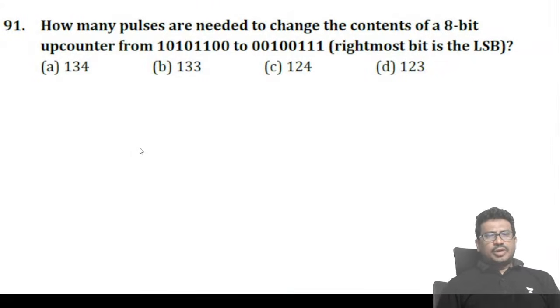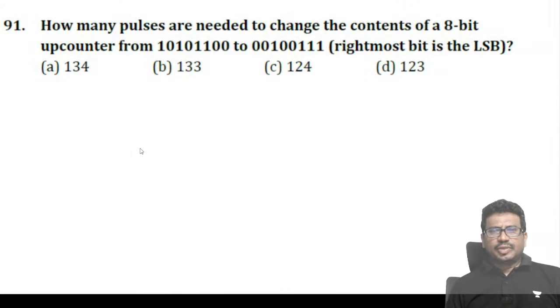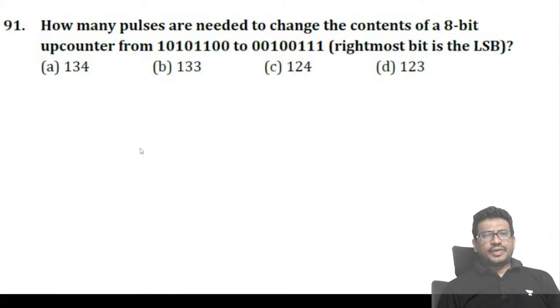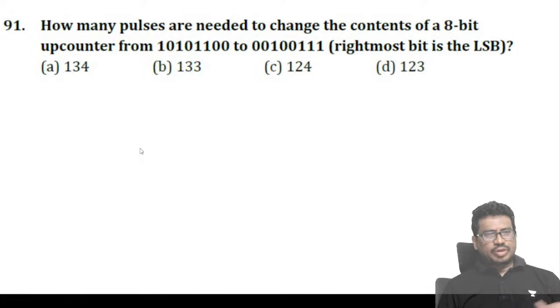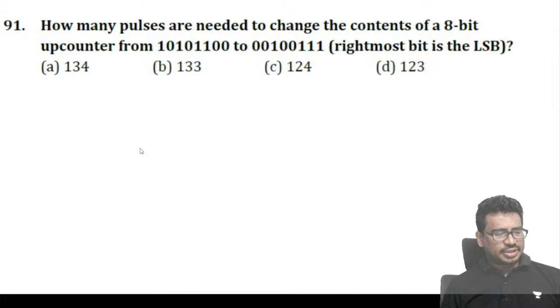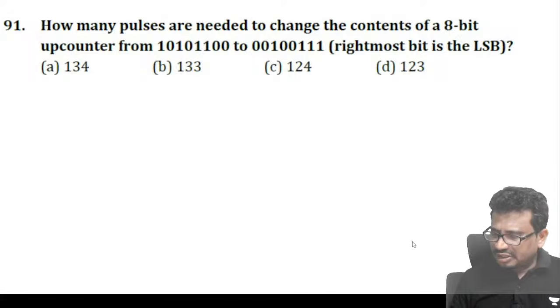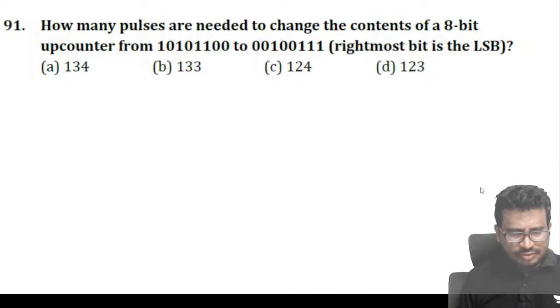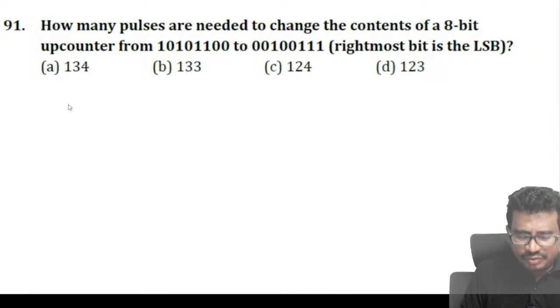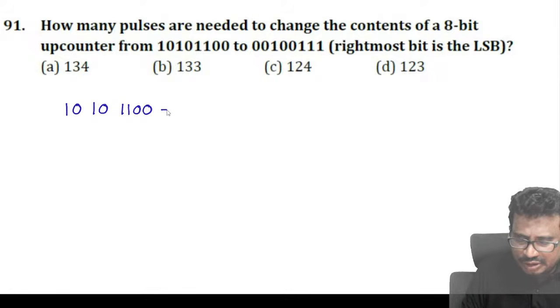Next, how many pulses are needed to change the content of an 8-bit up counter from this state to this state? How many clock pulses are needed, they are asking. First of all, how do we need to approach this? Previously also we have seen this type of problem, right? So first of all, what is the state they have given? This is 1 0 1 0 1 1 0 0. This is the initial state.